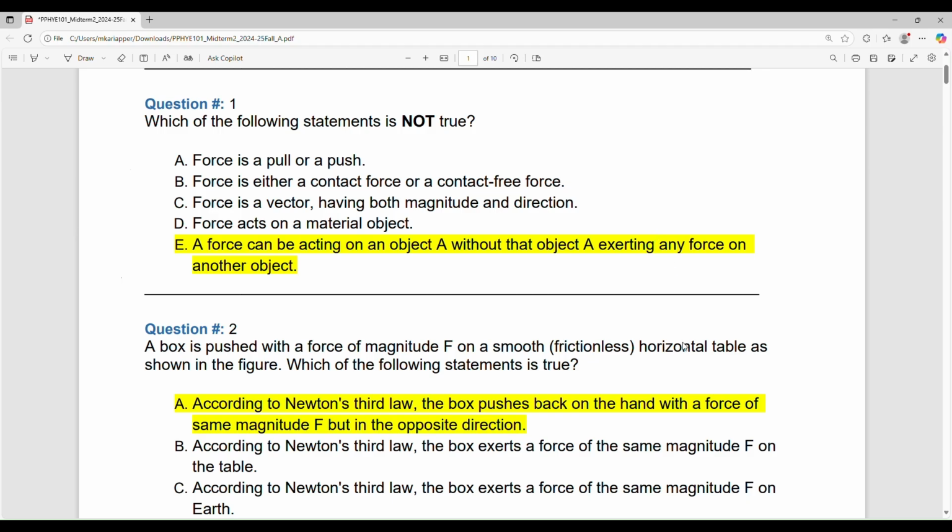Right, so this is midterm 2, last year's exam. You have to be quiet, right? I'm the one talking here.